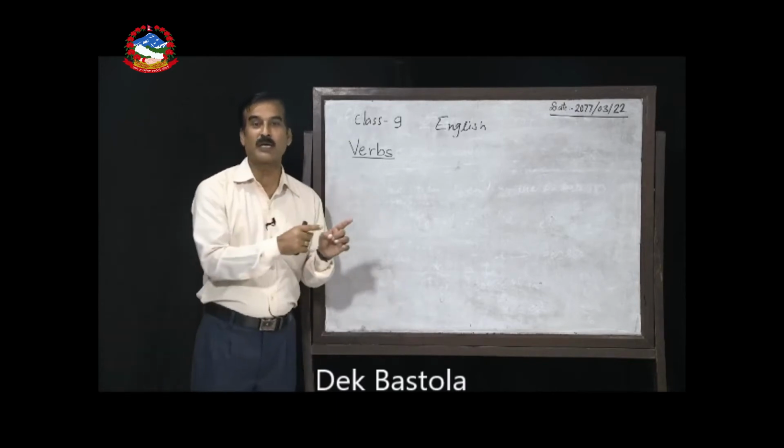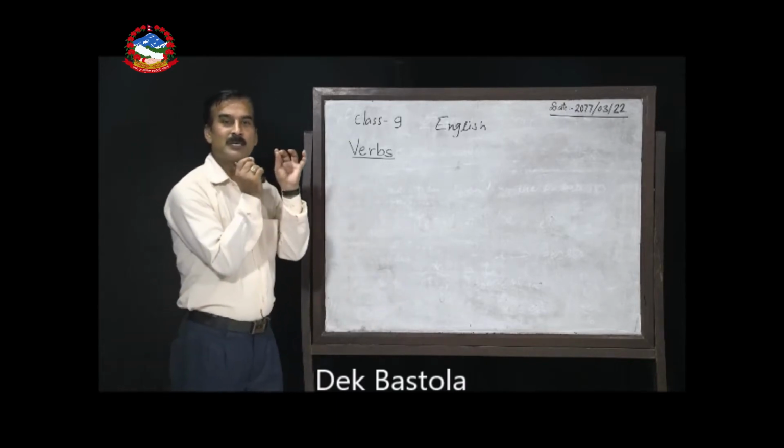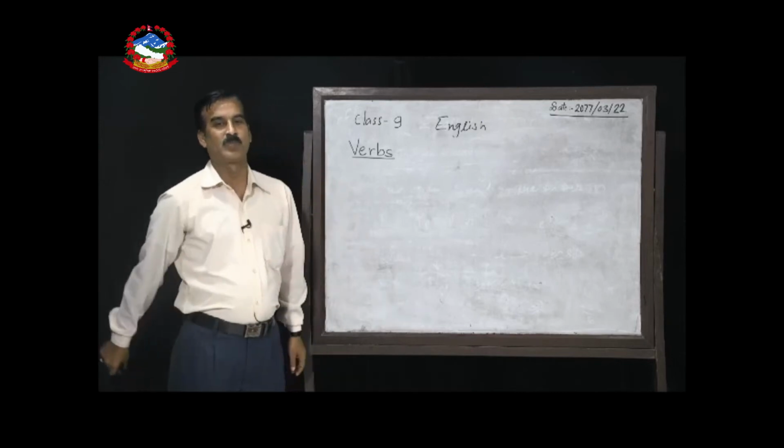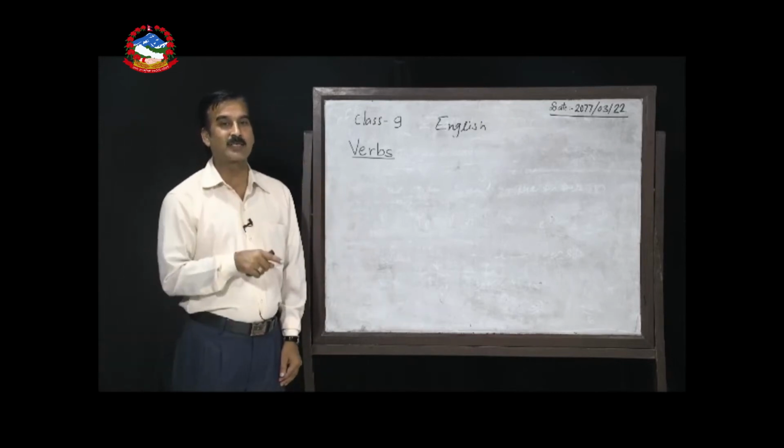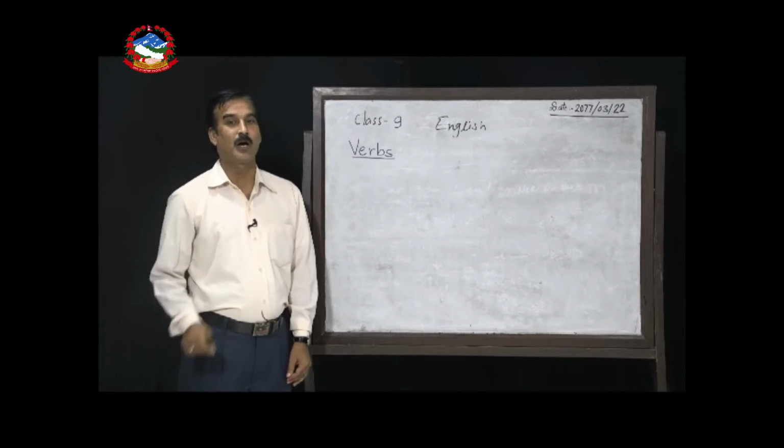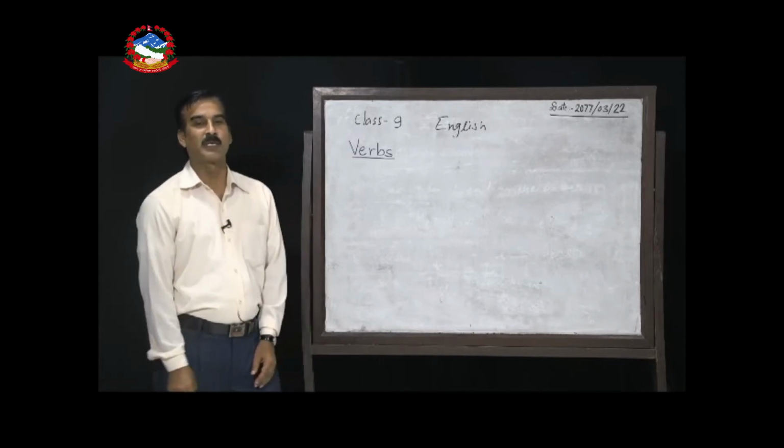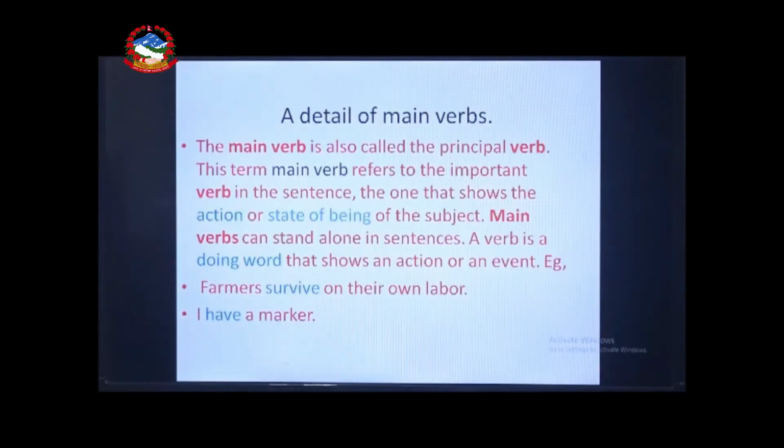In the sentence, all the time the verb is the important element, the one that shows the action or state of being of the subject. Main verbs can stand alone in a sentence. It means without the help of any auxiliary verbs, main verbs can stand on their own to make the sentence very much meaningful.